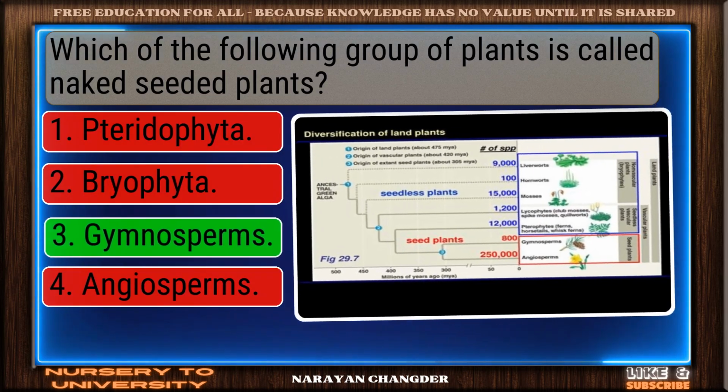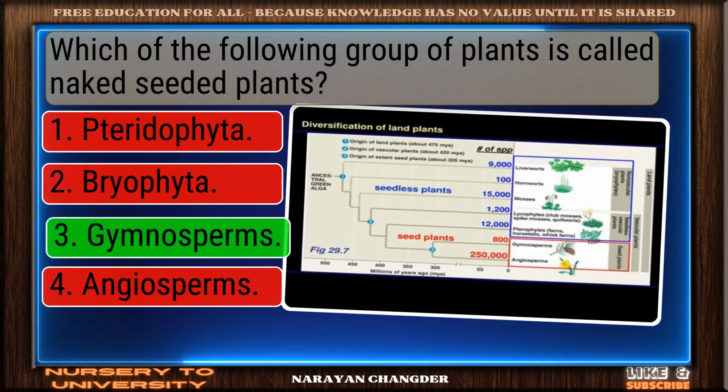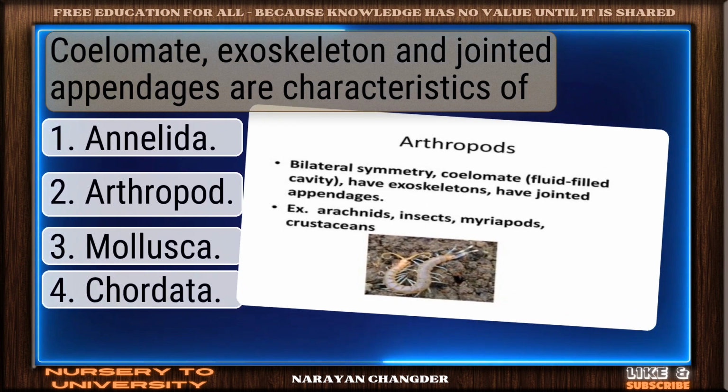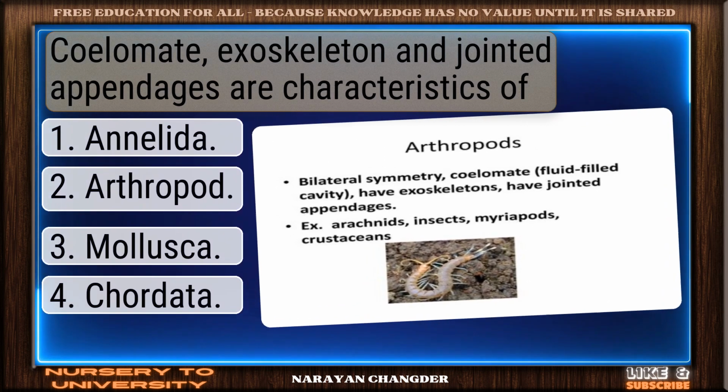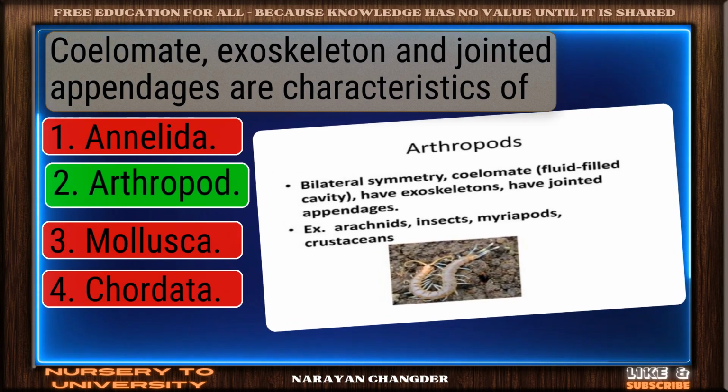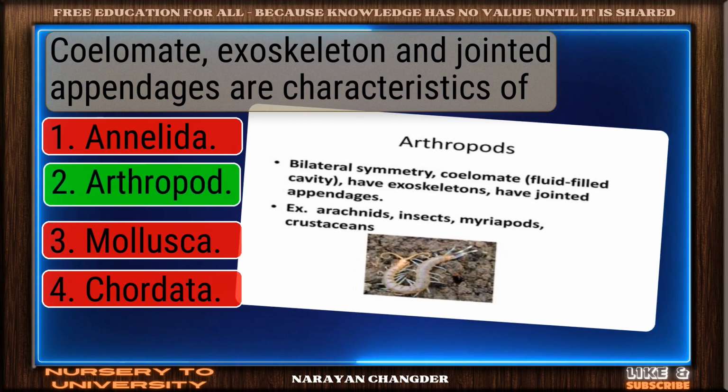Strong choice. Gymnosperms is the right answer. Question number 99. Coelomate, exoskeleton, and jointed appendages are characteristics of. Right choice. Arthropod is the best answer.